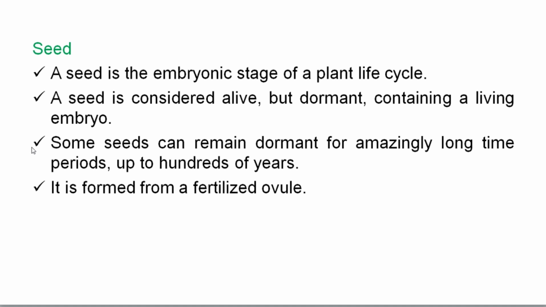Good. A seed is an embryonic stage of a plant life cycle. A plant has a life cycle. There is a vegetative stage, there is a flowering stage, there is a fruiting stage, and there is also the formation of seed. So seed is one stage of the plant life cycle, and a seed is considered alive. It is not dead, but alive. It is dormant, and a seed contains a living embryo.